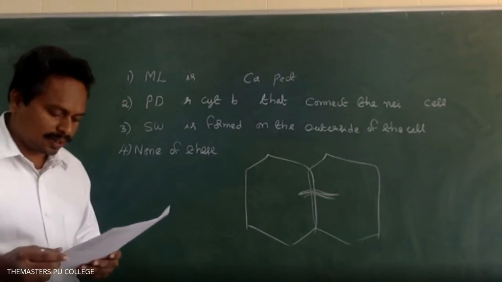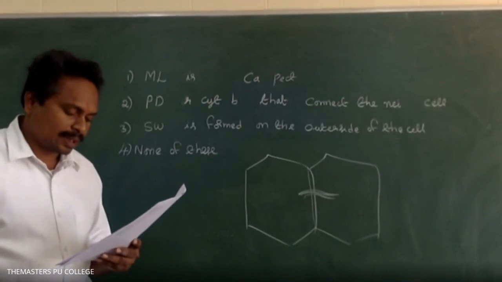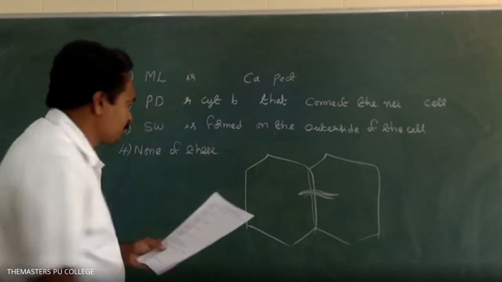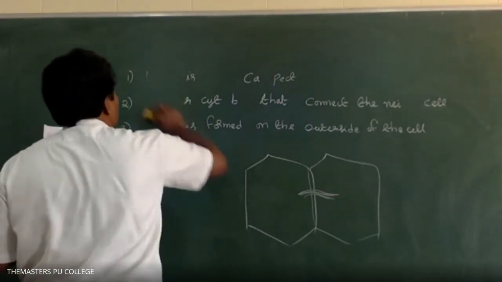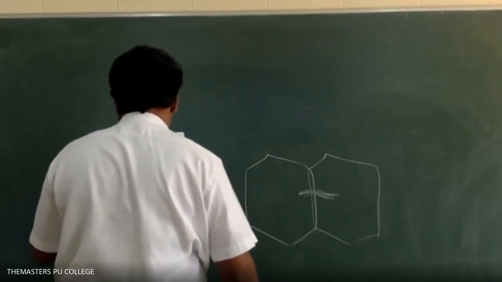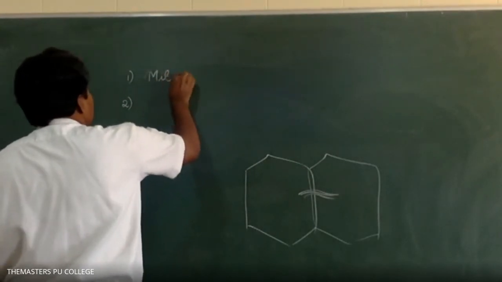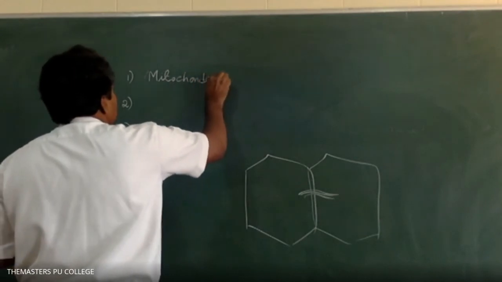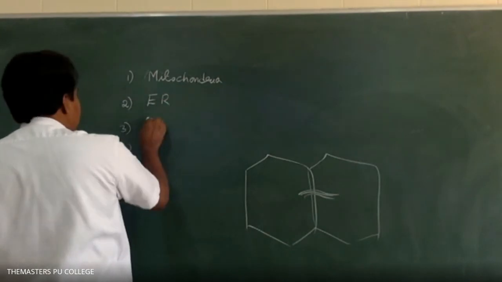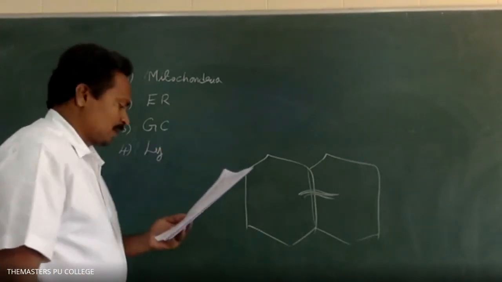Next, which of the following cell organelle is not considered as a part of an endomembrane system? Option 1 is mitochondria. Option 2 is endoplasmic reticulum. Option 3 is Golgi complex. Option 4 is lysosomes.